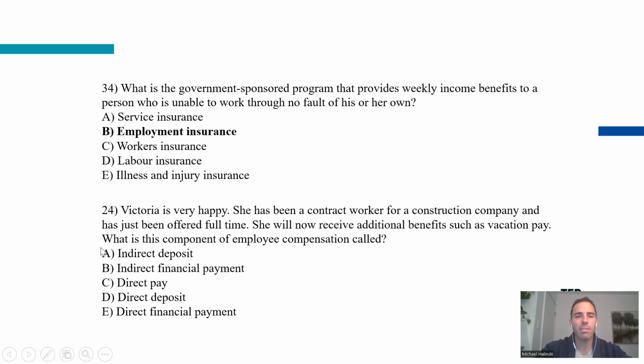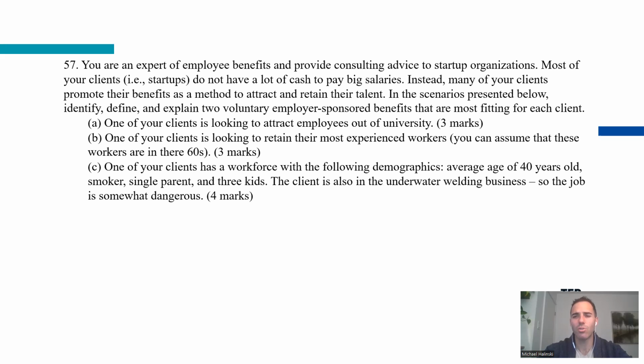What is this component of employee compensation called? We're talking about this from a benefits perspective. It's a type of benefit. Well, what is the term? What's another term for benefit? Okay, and that is an indirect financial payment. Direct financial payment, you can refer to that as the cash. That's your base salary, your merit pay, your incentive pay, your bonuses, things like that. However, a benefit, vacation pay, is also referred to as an indirect financial payment. You don't get cash, but you get something that is equivalent to cash. There's some cash value as part of it.